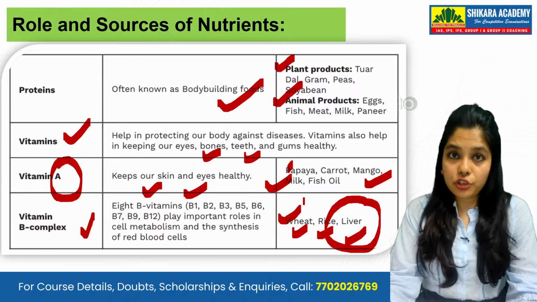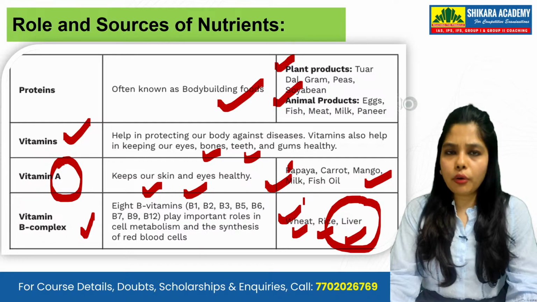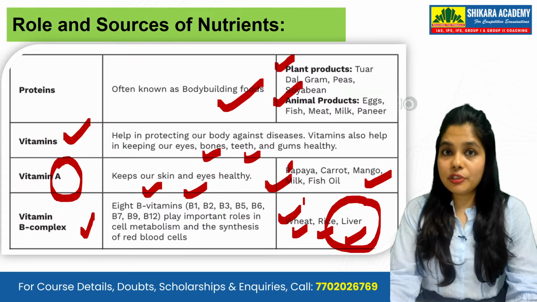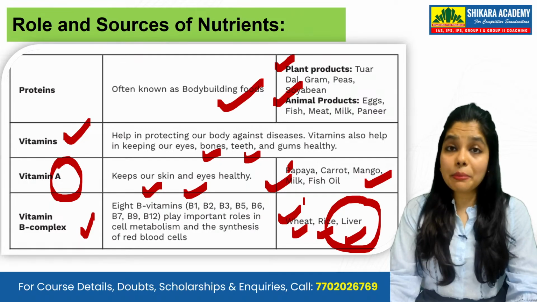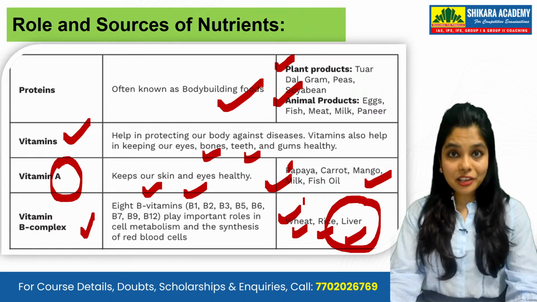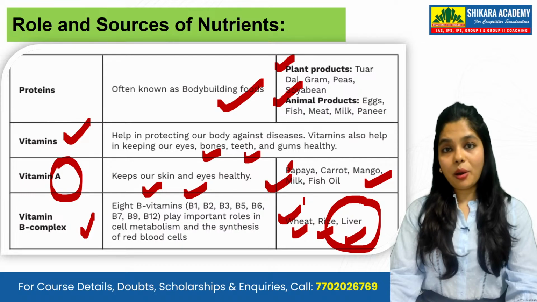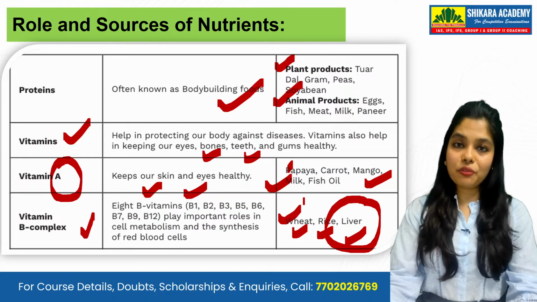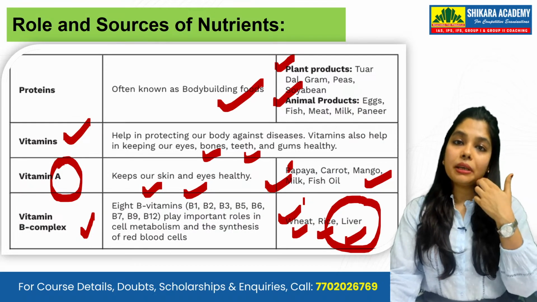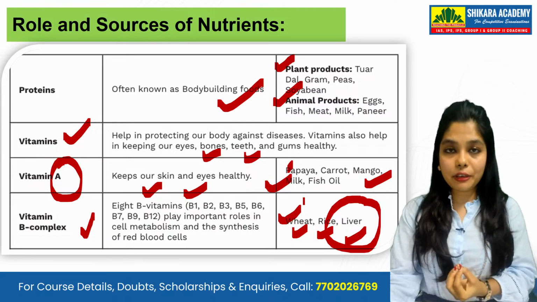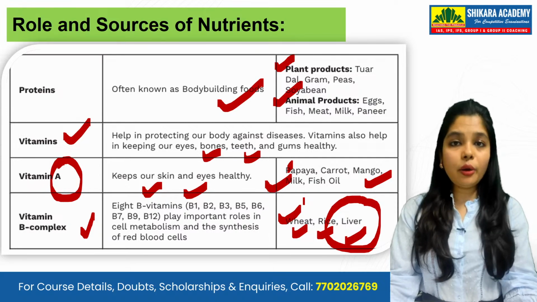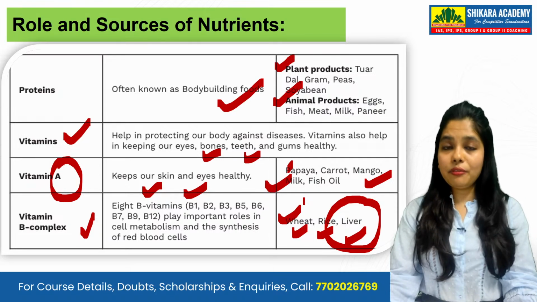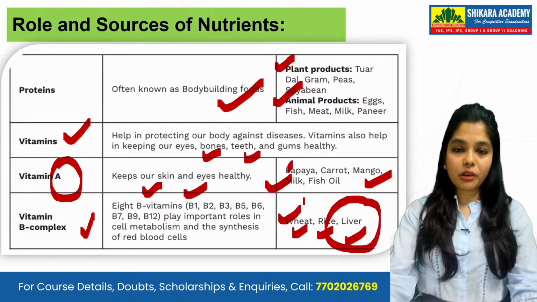The major source is the carbohydrates we are eating, wheat and rice, which give you vitamin B complexes, important for survival. Because if you don't have these vitamins, one day or the other you will have some kind of deficiencies which you have to take care of.